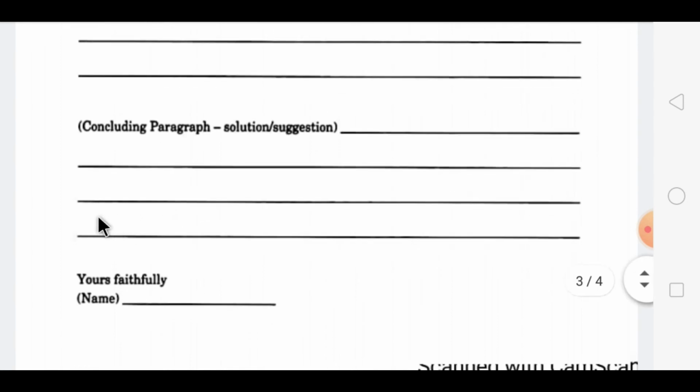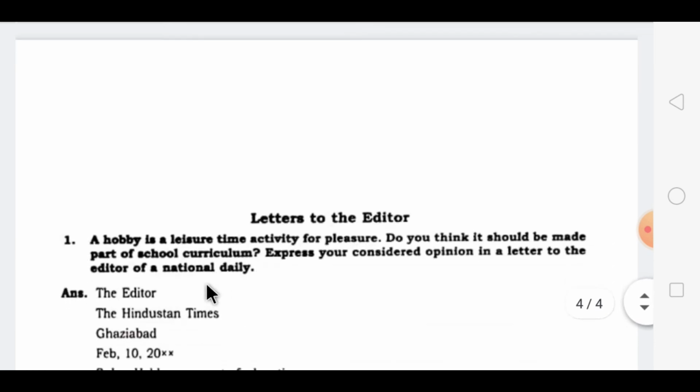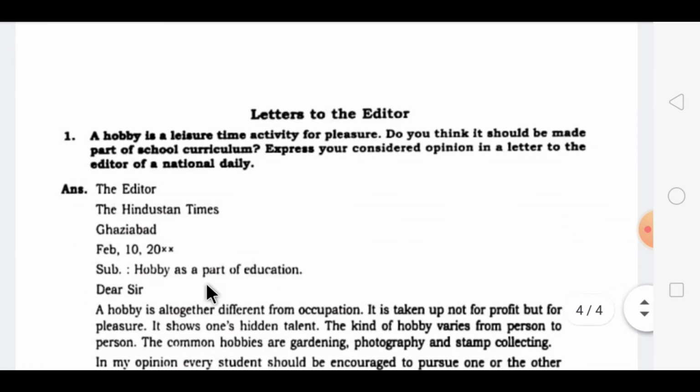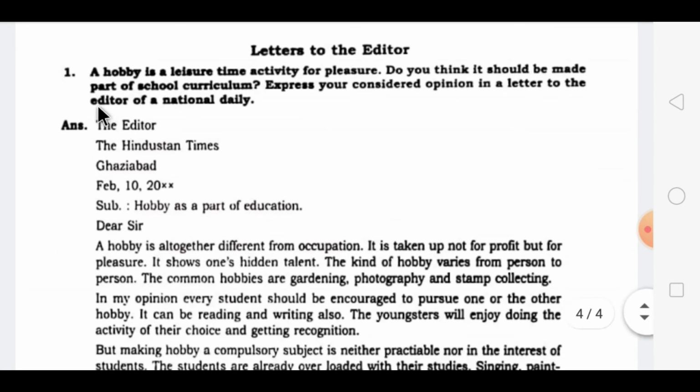And at the end of the letter you have to close it with a complimentary close, that is called yours faithfully, and you have to mention your name over here. I'll show you one example so that the idea about this letter to the editor will be clearer to you all. In that we are writing this letter. The main topic is about a hobby, a leisure time activity for pleasure. It's a very leisure time.